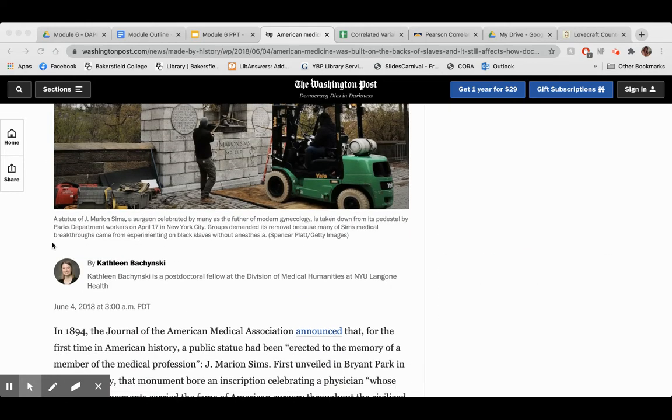Sometimes they won't have an author listed, and you just have to assume that the organization as a whole wrote it. So in that case, not my fave. Love it when they actually list an author, but sometimes you can't help it and you just have to sort of evaluate the organization as a whole.